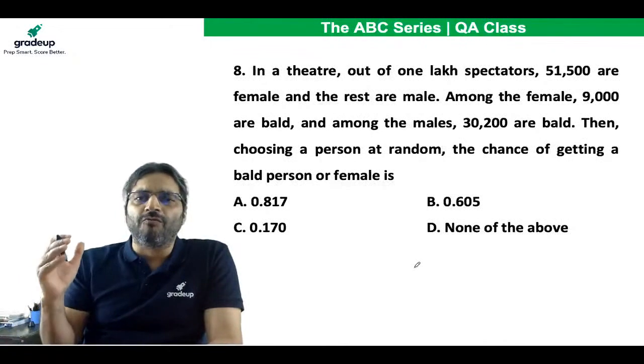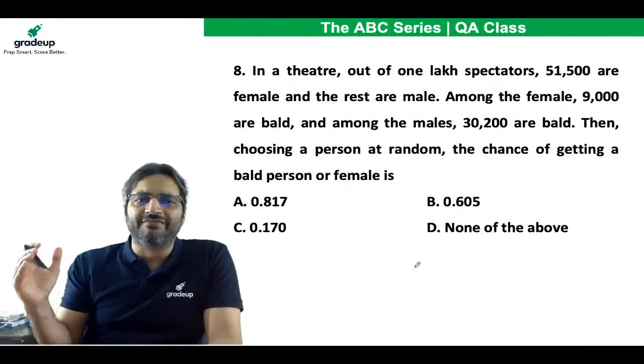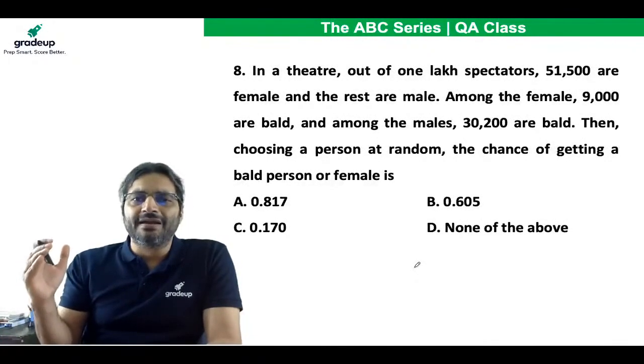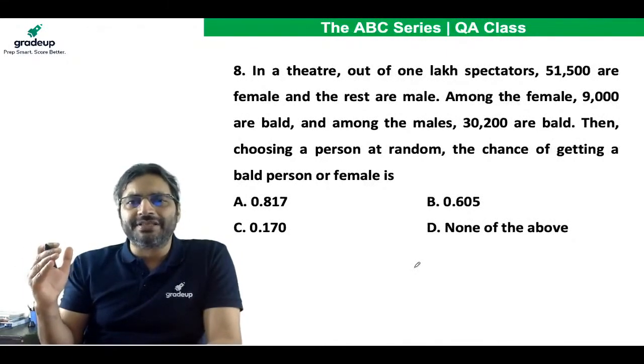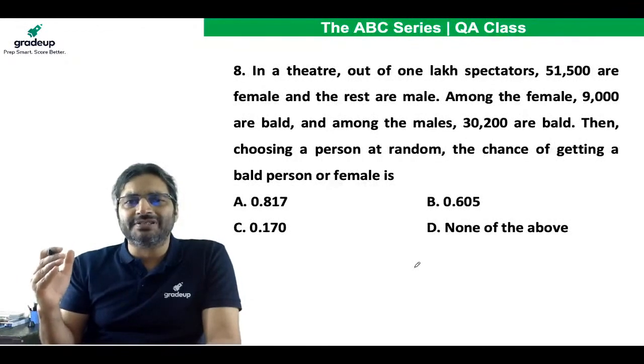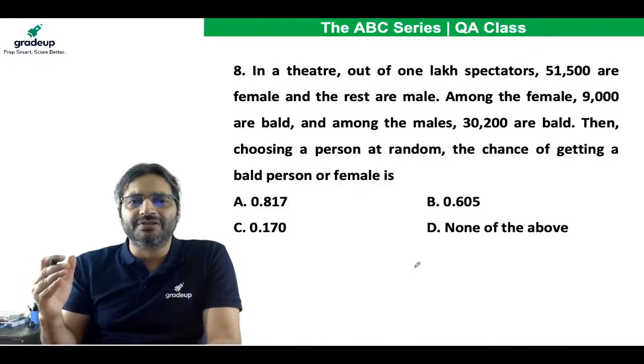In a theatre, out of 1 lakh spectators, 51,500 are female and the rest are male. Among the female, 9,000 are bald. Among the males, 30,200 are bald. Then choosing a person at random, the chance of getting a bald person or female is.